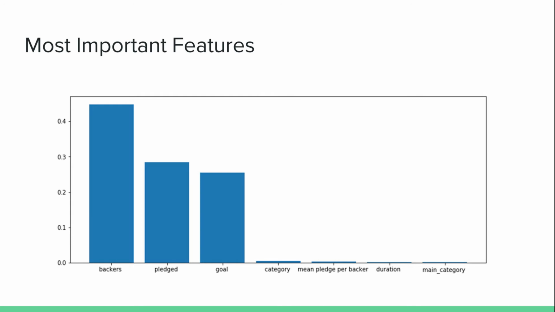So what our tree algorithm found was that the number of backers was by far and away the most important feature, while goal and pledged amount were also very important features when determining whether or not a Kickstarter would be successful.